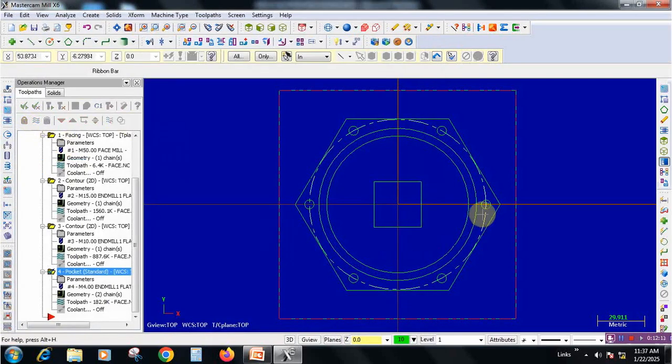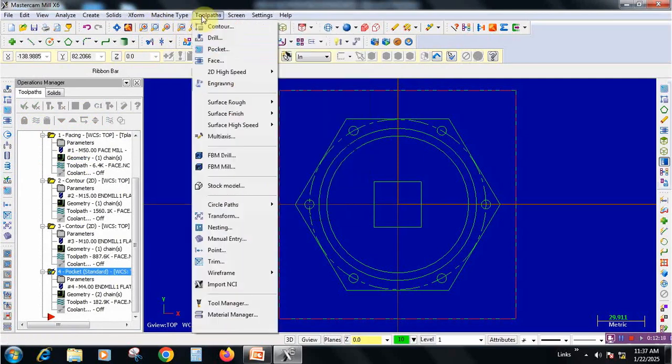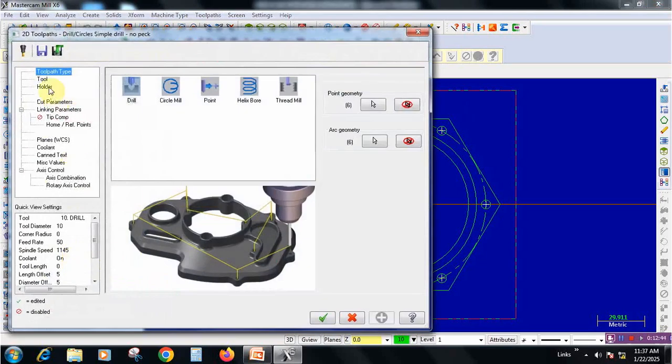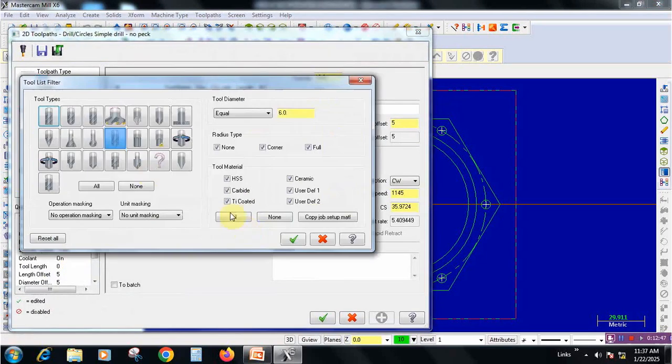Now we need to take the circle option for drilling. Go to tool path, select a drill. Now we need to select all the circles. And give it OK, and go to tool selection, go to filter.